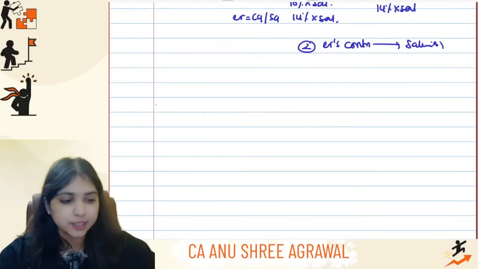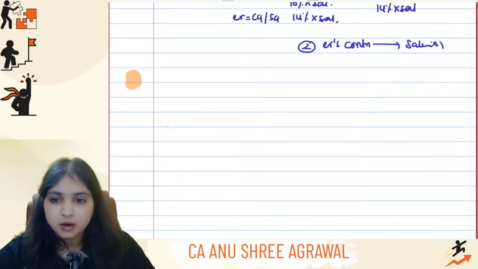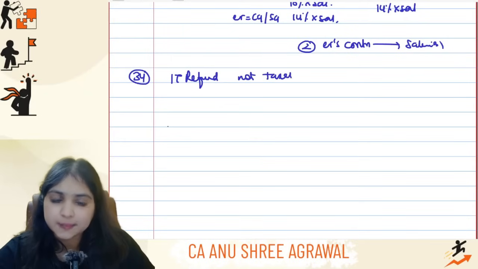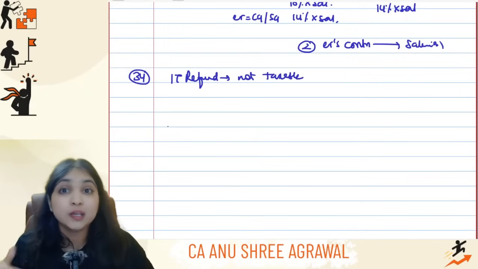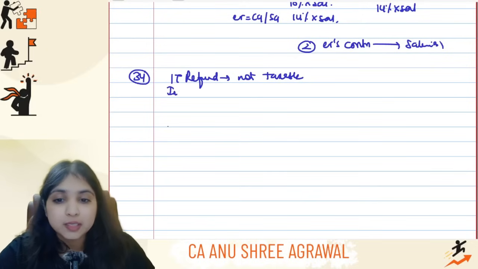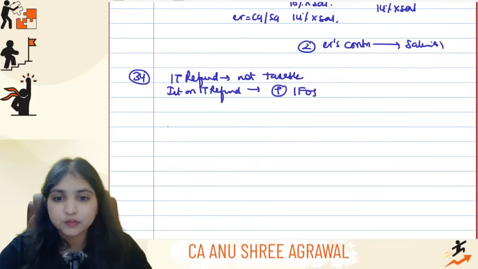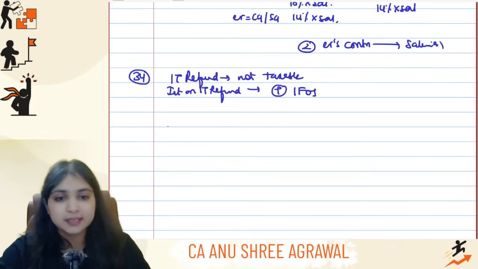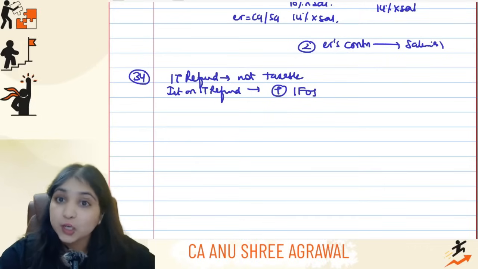Then listen to the next point, point number 34. What will you do with income tax refund? Income tax refund will not be taxable, guys. Under any head, it is not taxable. So in your total income computation, if it is already credited to the P&L, you will reverse the credit, you will subtract it. But what about the interest on income tax refund? This will be taxable under the IFOS head. So both of them you will remove from PGBP. Just that IT refund you will not take anywhere else, but interest on IT refund you will take to the IFOS head and you will tax it fully over there.